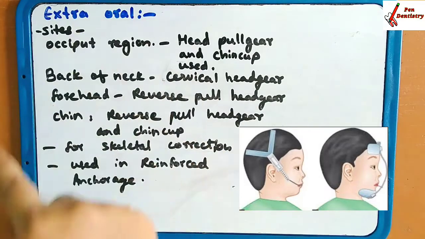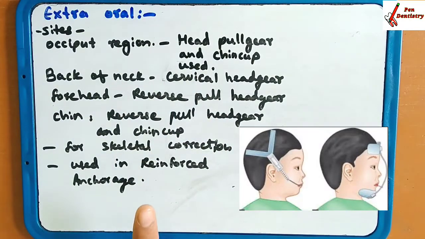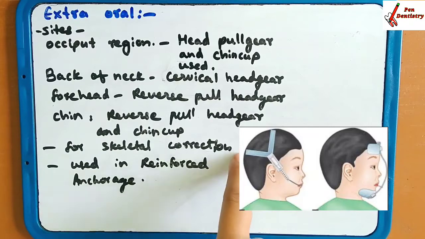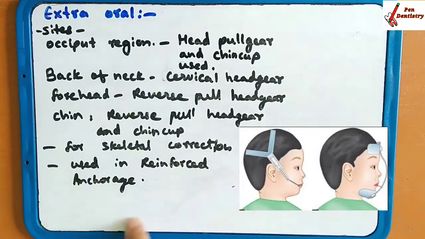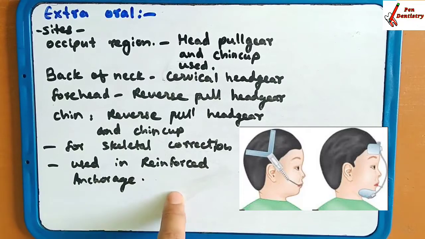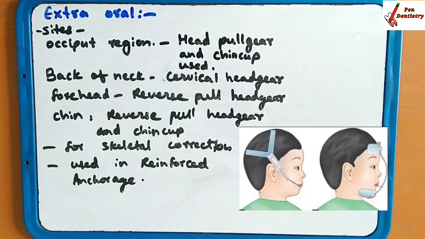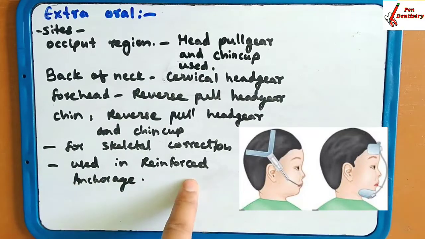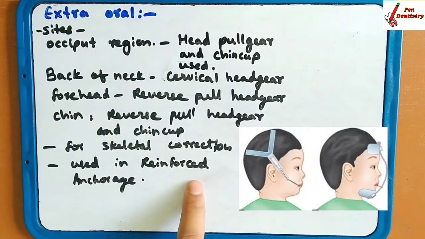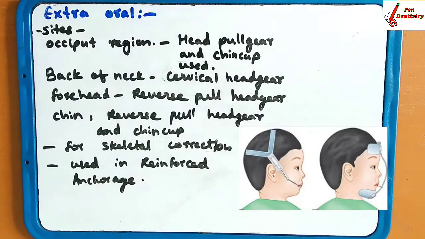This extraoral anchorage is mainly for the correction of the skeletal unit. The skeletal correction takes place in this extraoral anchorage, and reinforced anchorage is used here. That means if multiple malocclusions or multiple deviations of the tooth are present, at that time you apply multiple reinforced anchorage. Reinforced means multiple defects are present, so multiple anchorage will be applied.